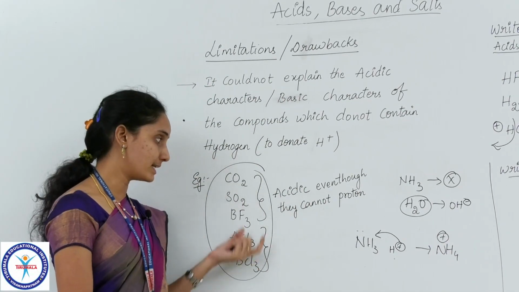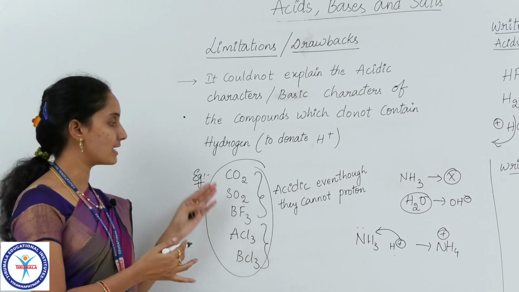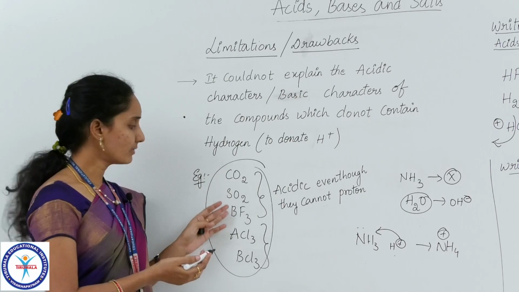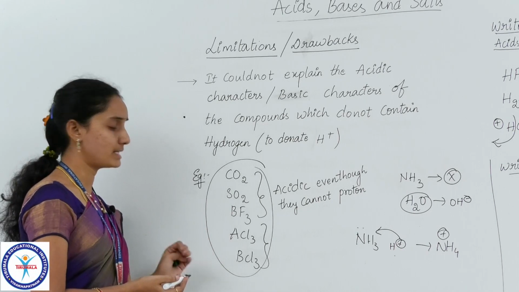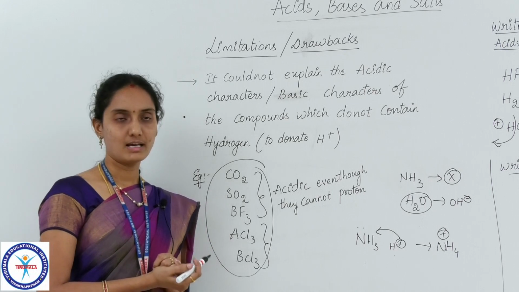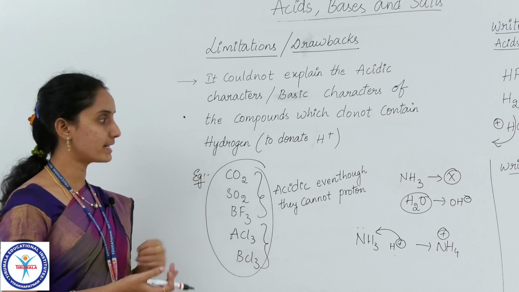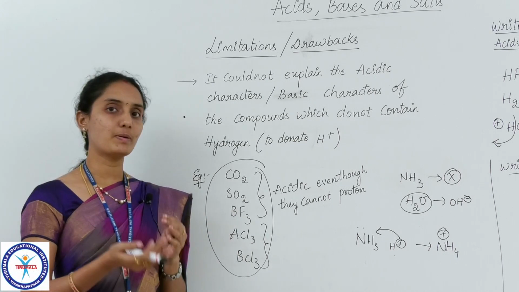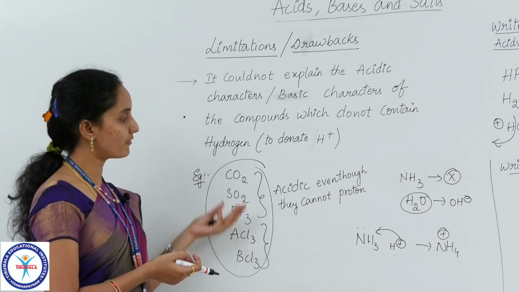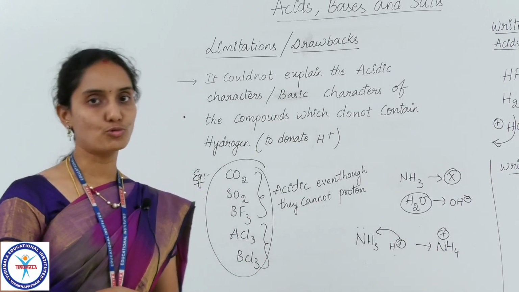But in the case of acidic compounds, the same examples we discussed in the Arrhenius theory, that is CO2 and SO2, which act as acidic gases, and BF3, AlCl3 and BCl3, which are electron deficient molecules that act as acids and have acidic characters. The acidic nature of all these compounds is not explained by Bronsted-Lowry theory either. So there is no explanation for these compounds and their acidic characters according to these two theories.